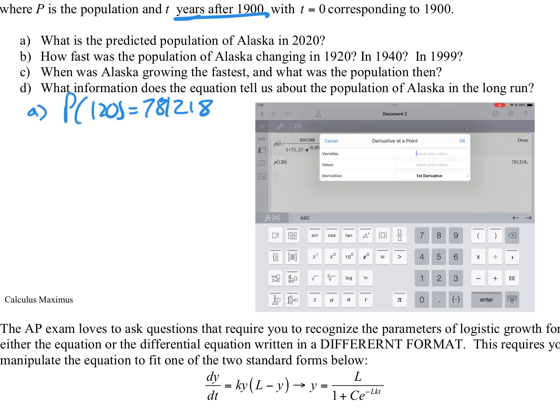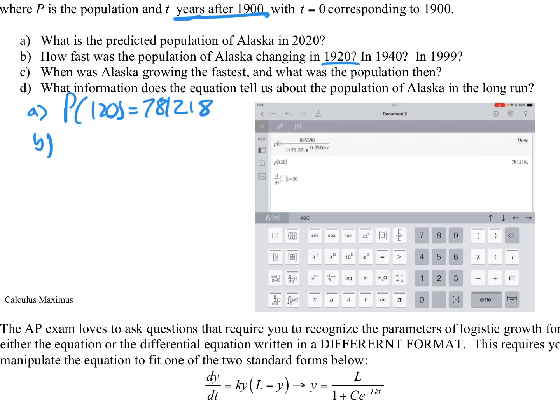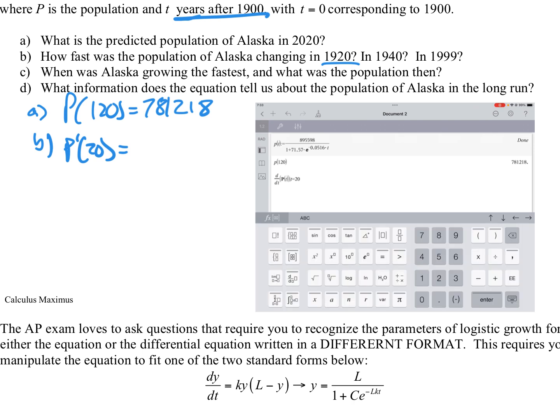Okay. And we're going to set this up. We use our variable as t. And for starters here, our input value for 1920 is going to be 20. We're finding the first derivative. All that does there is that kind of sets it up for us, all right? So, what is our function? Well, we've already typed it in there, so we just need to type P of T. There it is, okay? So this is going to find the derivative of P of T at T equals 20, all right? So we hit enter, and there it is. So that's the rate of change at year 20, all right, at 1920.